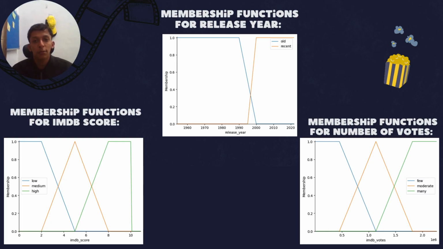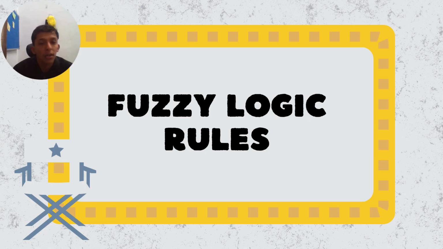For few, moderate, and many, we categorize them under these three categories. These sets allow the model to interpret input values more flexibly compared to traditional crisp logic. We used triangular and trapezoidal shapes for smooth transitions between each category. And now to the core of our system, the fuzzy logic rules. We define 18 rules in total, each combining conditions on IMDb score, vote count, and release year.